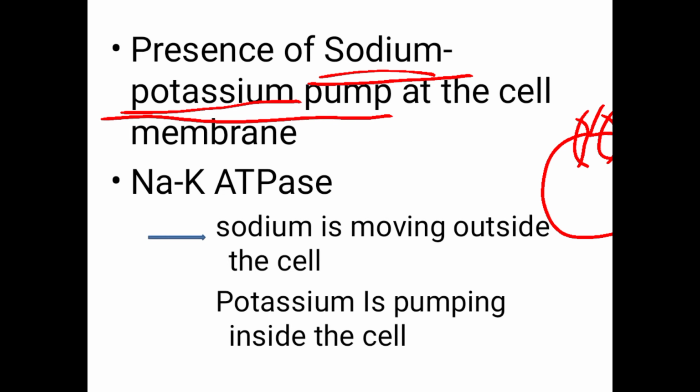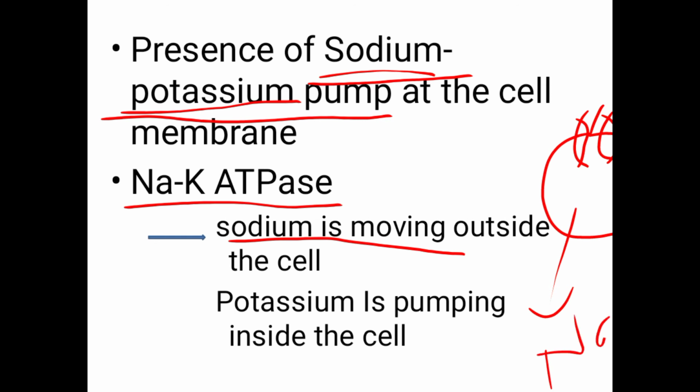That is mainly the presence of sodium potassium ATPase. When the cell is in resting condition, sodium is moving outside the cell and potassium is moving inside the cell. Like this it operates: sodium out, potassium inside the cell.